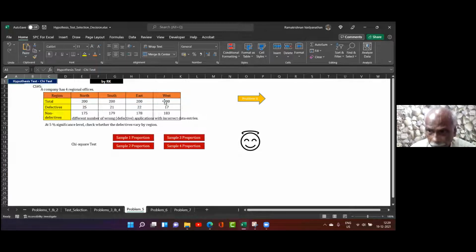Somebody is performing worst. So even though the numbers are different, this is not giving me a correct conclusion. Therefore, I will have to find out which is better, or all are the same, or which is worst and all others are the same. Please see here: defectives 25 means non-defectives 200 minus 25, 175. South means 200 total, defectives 21 means non-defectives 179. Now the data for this will be like this.